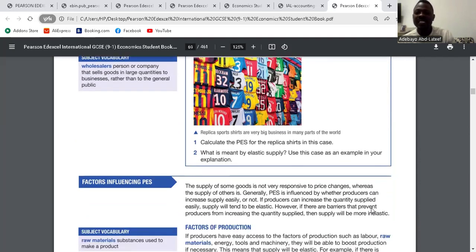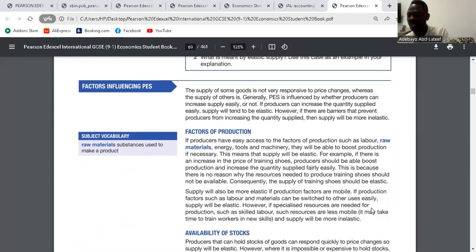So question 2. What is meant by elastic supply? Use this case as an example. Elastic supply means there's a significant change in the quantity supplied as a result of a change in price. That's elastic supply. Clear? Yes. So I think that is clear, right? Yes. So go to factors influencing PES.